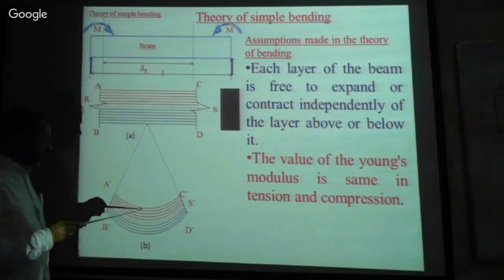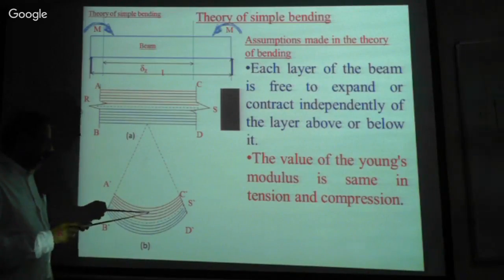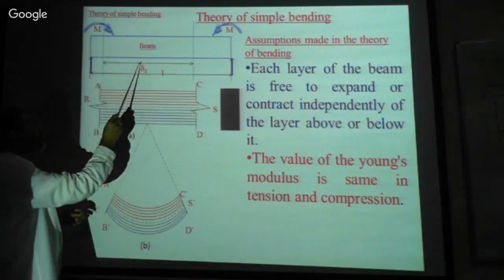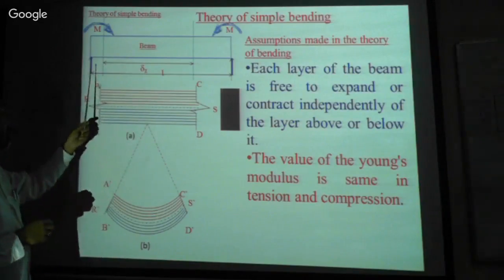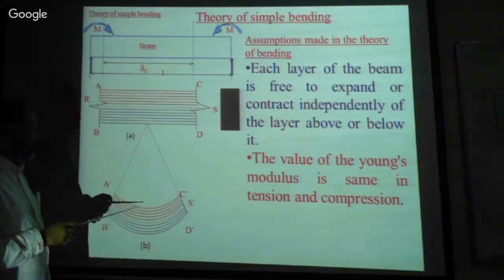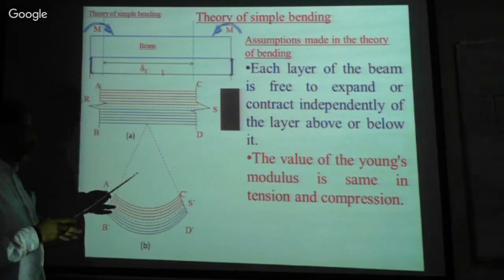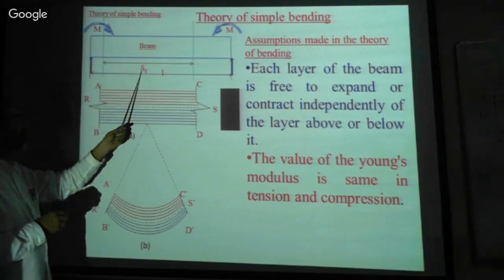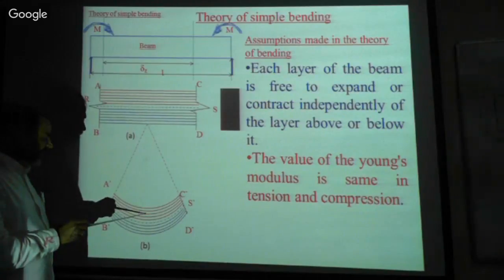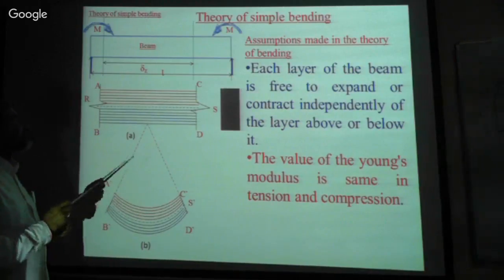Similarly, if you go beyond this, the length of the next layer is also less than delta x. Delta x is the one portion of the beam you have considered. The top layer is suffering from shortening, and its length is less than delta x. This layer is also less than delta x, and this layer is also less than delta x.